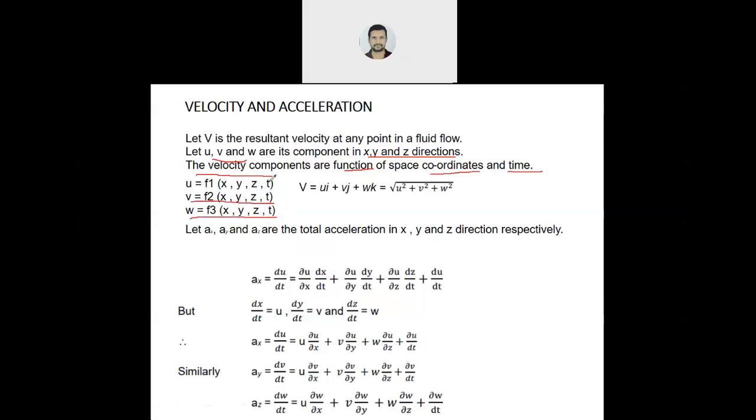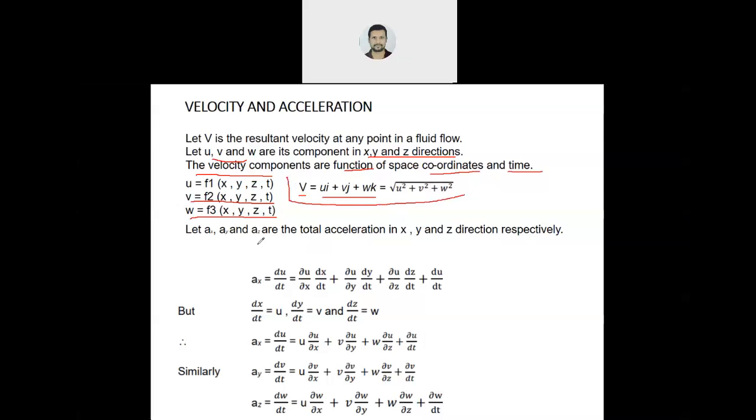Because velocity is a vector quantity, you can write V equals ui plus vj plus wk. Correct? Now, how will you find the resultant? Under root of u square plus v square plus w square. So like this you will find the final velocity.